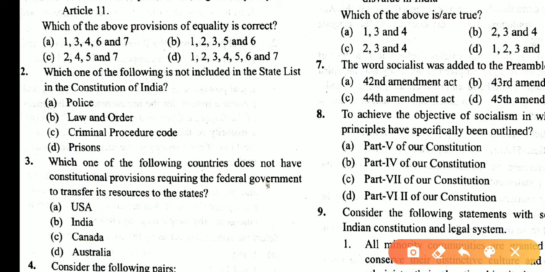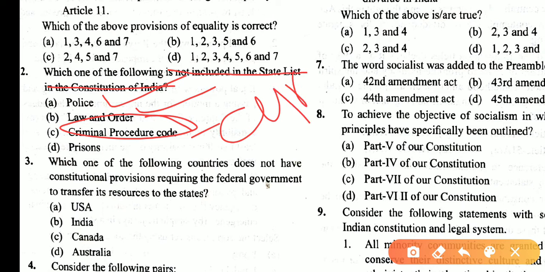Which one of the following is not included in the state list in the Constitution of India? In the state list, police is there, yes, law and order is there. Criminal procedure code is included in the concurrent list. So C is the incorrect statement. Prison is also there. So asking about not included in the state list, the answer is C.